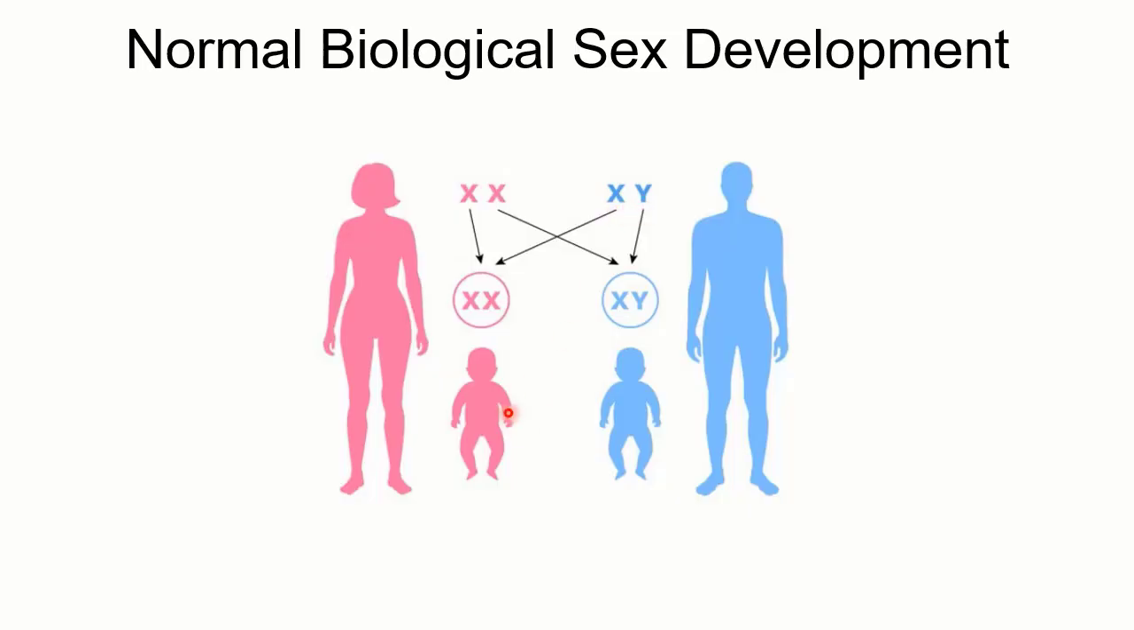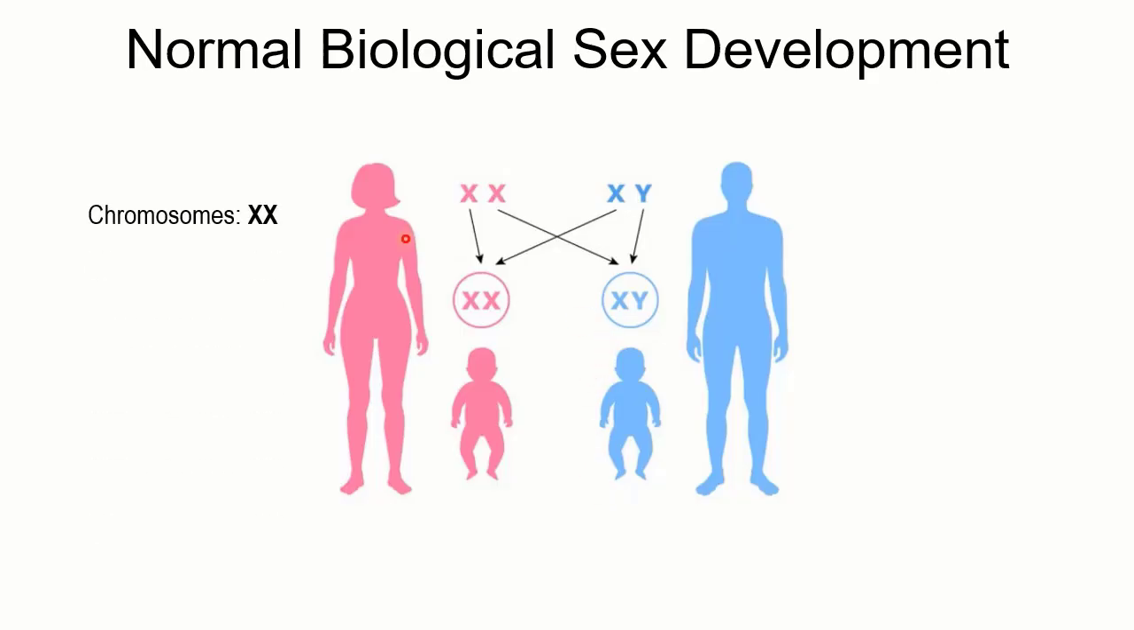So, if a fetus is getting an X chromosome from the mother, the only chromosome that she can give, and an X chromosome from the father, a female fetus is going to develop. But if the mother is providing the X chromosome and the father is providing the Y chromosome, that is going to lead to the development of a male fetus.